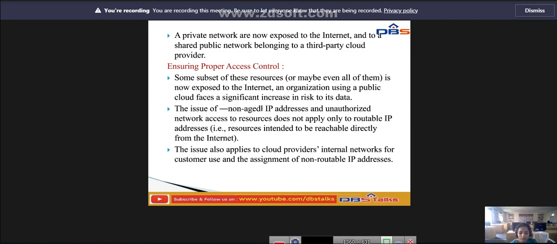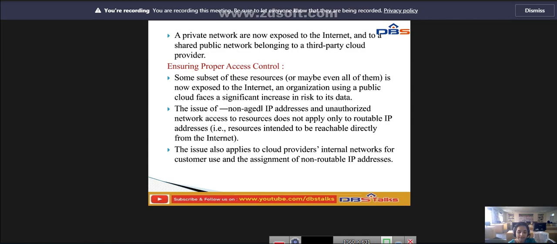The ability to audit the operations of your cloud provider's network and conduct any real-time monitoring, such as on your own network, is probably nonexistent.